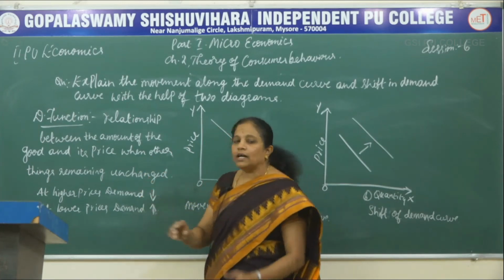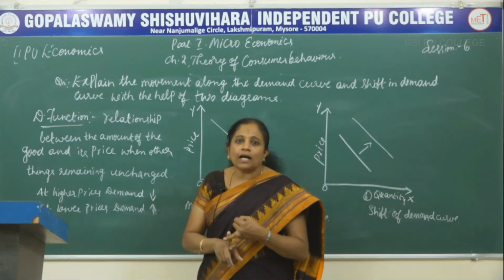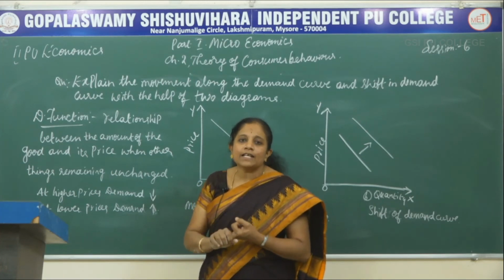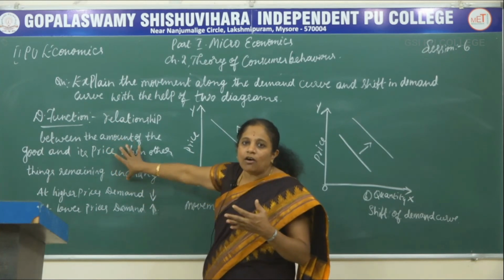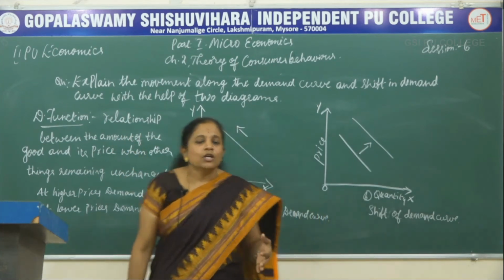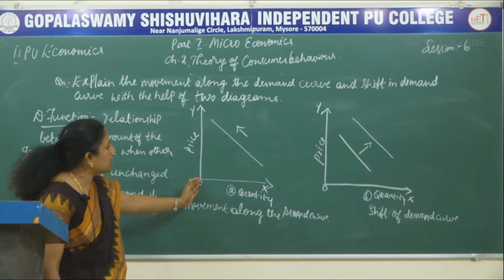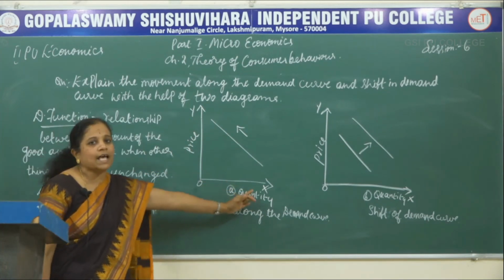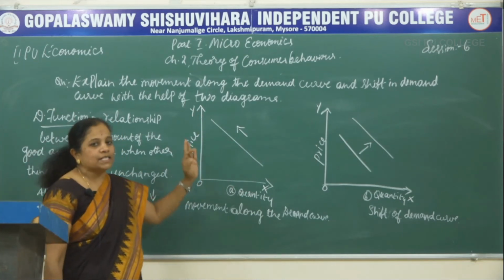So here the other things are the income of the buyer, price of the other relative goods, and the tastes and preferences of the consumer, because here we are explaining only the price of that good. So now let us come to the diagram here. The diagrams are drawn like this: on the x axis quantities are marked and on the y axis price is marked.